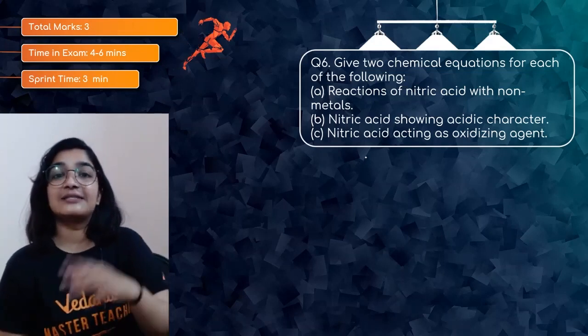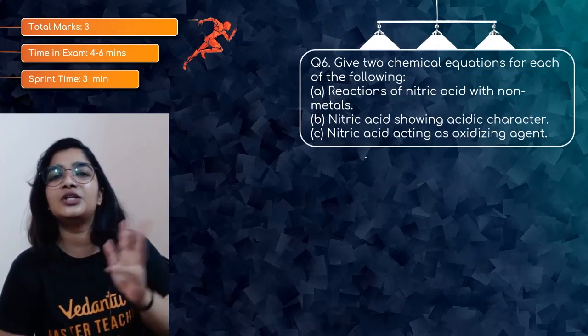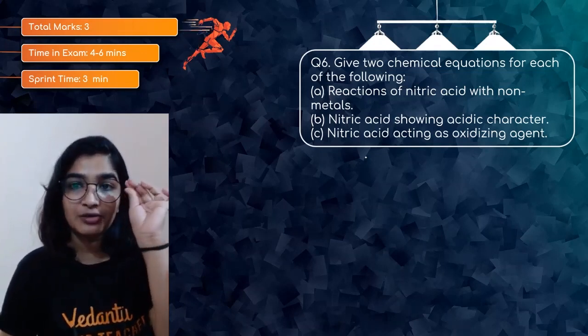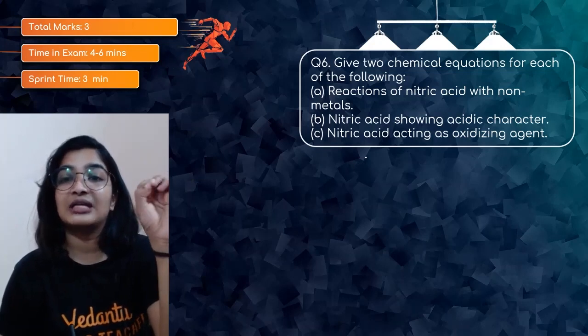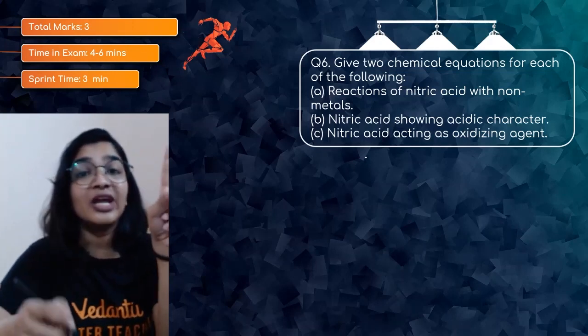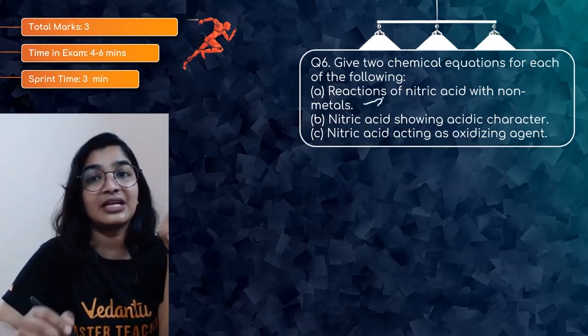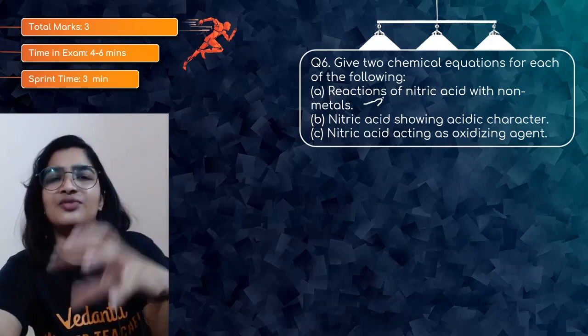Question number 6, this is for 3 marks. Give 2 chemical equations for each of the following: reaction of nitric acid with non-metals, nitric acid showing acidic character, nitric acid acting as an oxidizing agent. See, one we have already written. You remember carbon plus nitric acid? The other one you can take is phosphorus, where there will be formation of phosphoric acid.